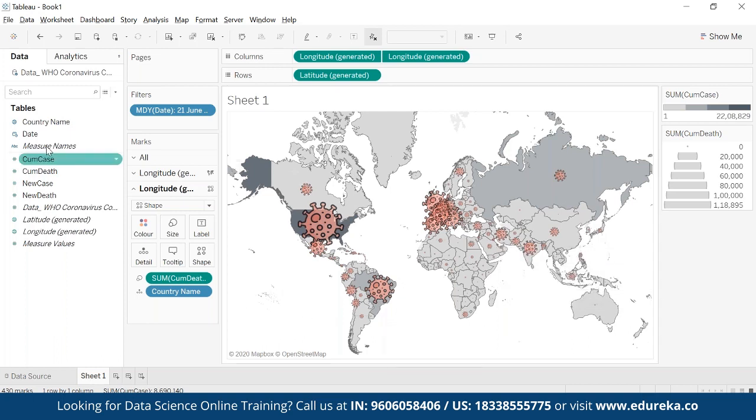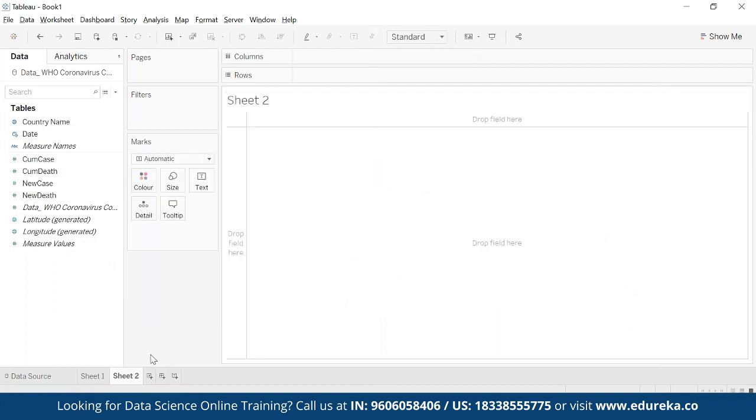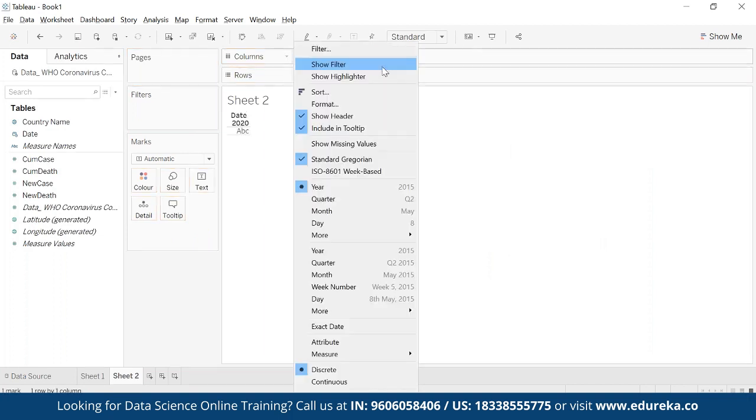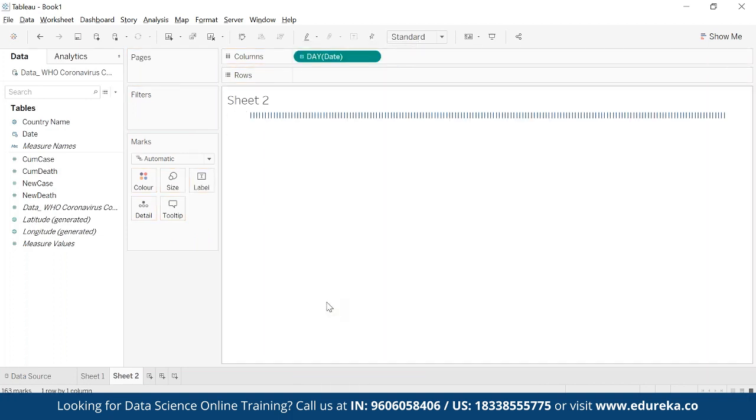Now, from this data set, I can have some day-to-day type of chart as well, because I have the date dimension, and I have the cases as well, new cases, new deaths, right? So I can create a timeline type of chart over a period of time as well. So let's say I click on this, and I'll drag this date out here, and I'll make this a day, because the data which I have is at the day level.